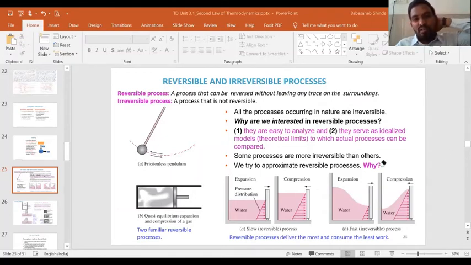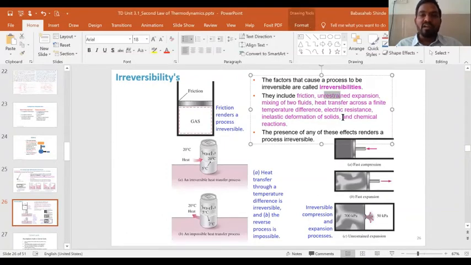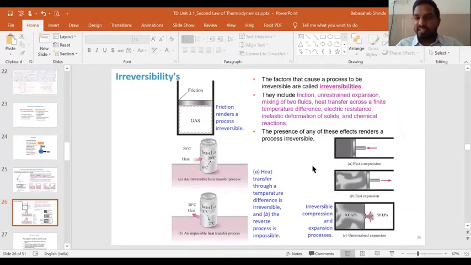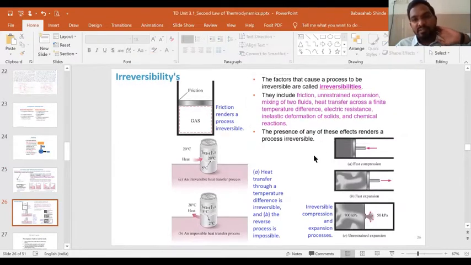There are certain reasons that make a process irreversible. We talked about those reasons in the last session. There is friction, then unrestricted expansion, then mixing of two fluids, heat transfer across finite temperature difference, then electric resistance, inelastic deformation of solids, and chemical reactions.